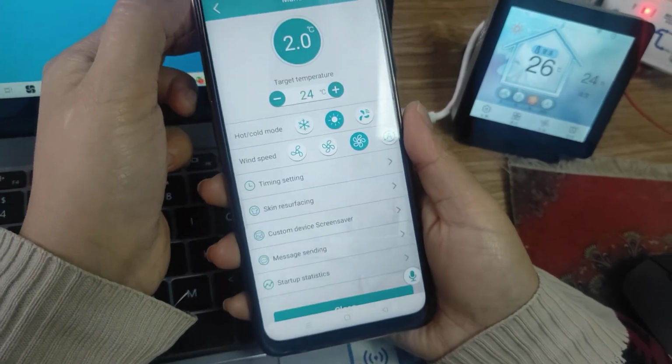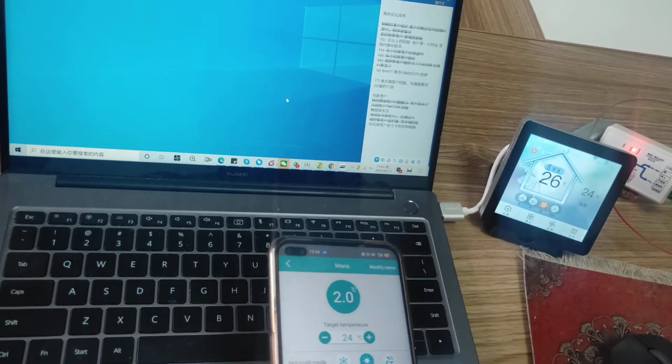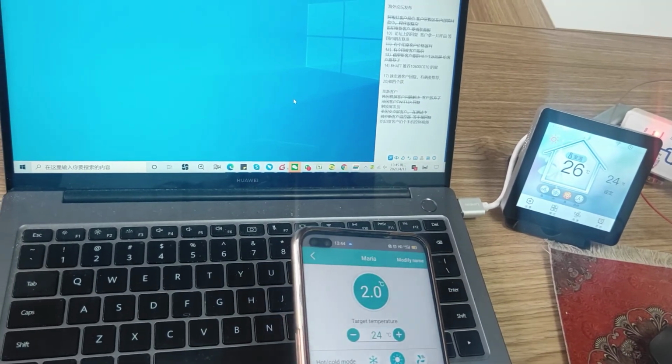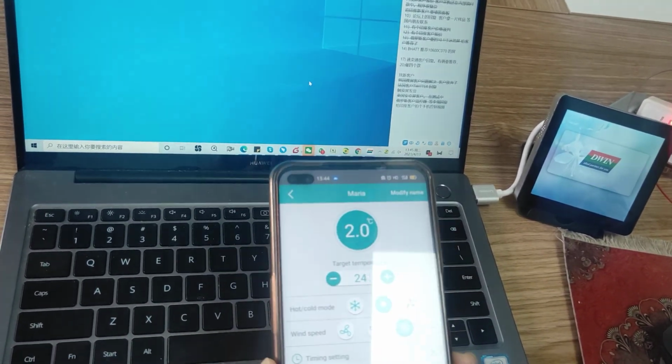Okay, so if you install the DWIN thermostat in your house, you can achieve remote control via the cell phone.